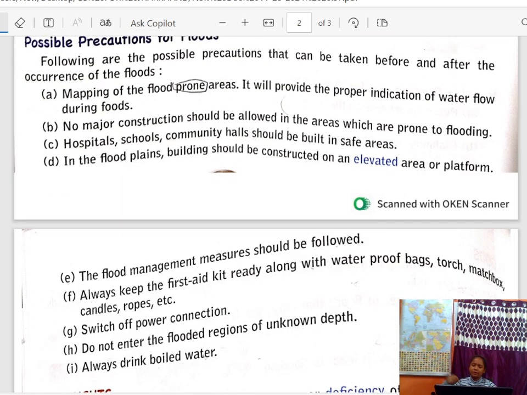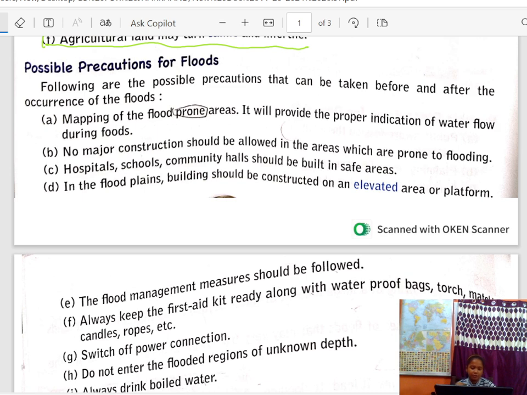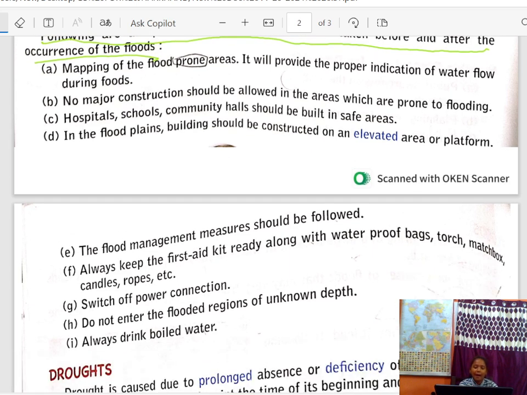Now what precautions can we take before and after the flood? The following are the possible precautions that can be taken before and after the occurrence of floods. They are as follows. Mapping of flood prone areas will provide the proper indication of water flow during floods.